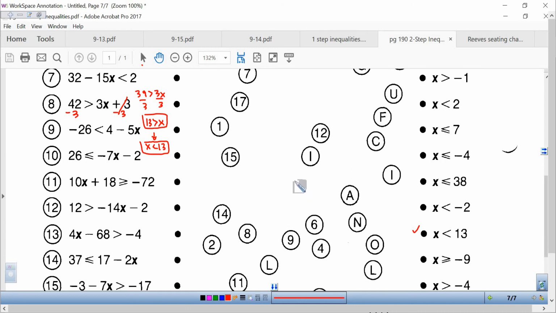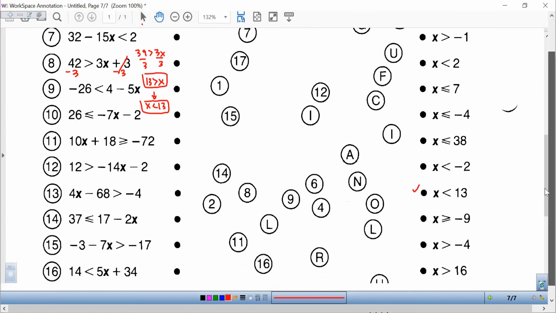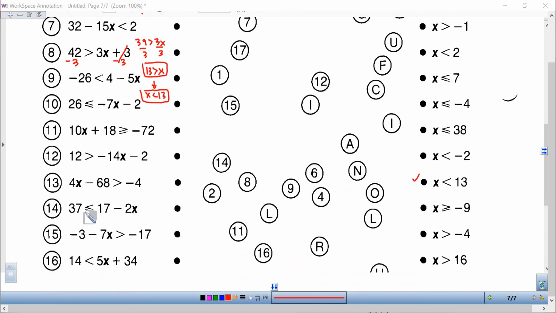Okay? All right, so remember we are doing the opposite operations in the opposite order, and if in that process we have to multiply or divide by a negative, we're going to reverse the inequality sign. All right, let me do one more problem. This one right here, number 14.